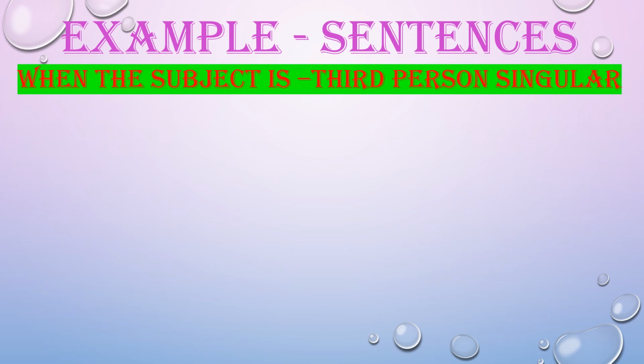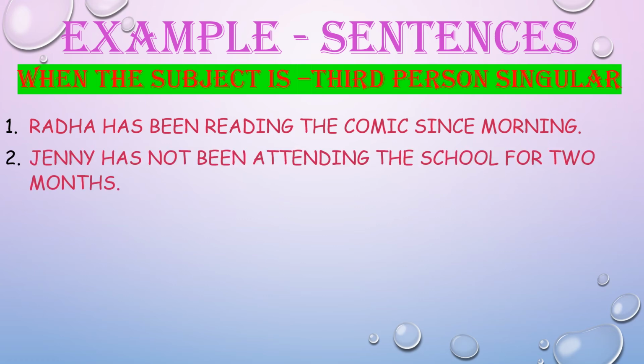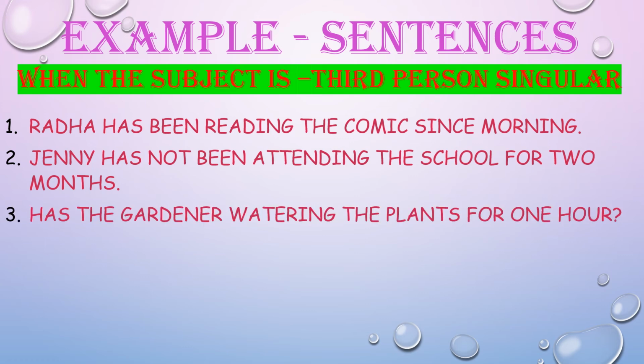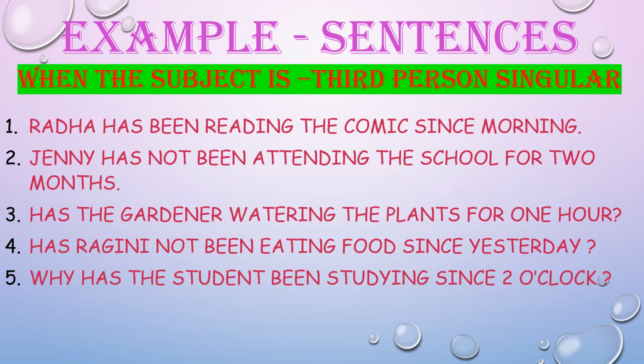Let us go through some examples of this tense when the subject is third person singular. Positive sentence can be Radha has been reading the comic since morning. Negative sentence, Jenny has not been attending the school for 2 months. Interrogative positive sentence, has the gardener been watering the plants for 1 hour? Interrogative negative sentence. Has Ragini not been eating food since yesterday?